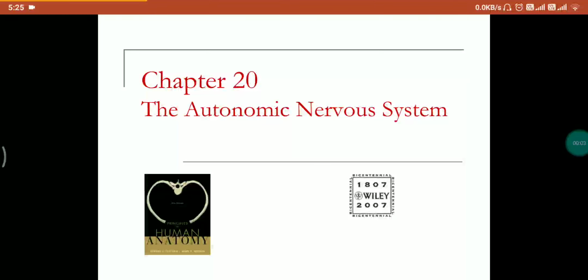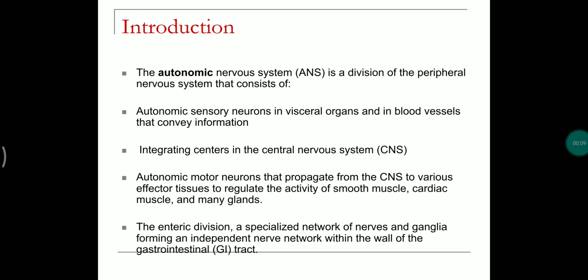Hello friends, in this video lecture we are going to learn about the autonomic nervous system. What is the autonomic nervous system? It is the nervous system which controls our body functions without any involvement of our consciousness, meaning those functions performed by our brain and spinal cord involuntarily, which are necessary for the process of our life.